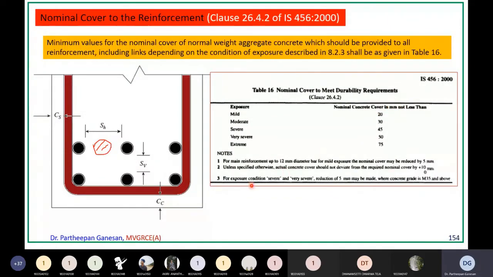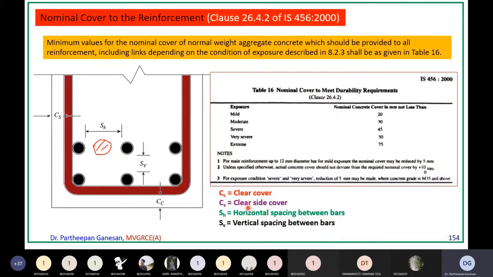So for exposure conditions severe and very severe, a reduction of 5 mm may be made where the concrete grade is M35 and above. If your grade of concrete is M35 or above, then you can reduce the cover for severe and very severe conditions. 45 and 50 can be reduced by 5 mm, so it can be 40, it can be 45. These are questions many times asked in competitive examinations. So you should remember this, because cover is the most important one.